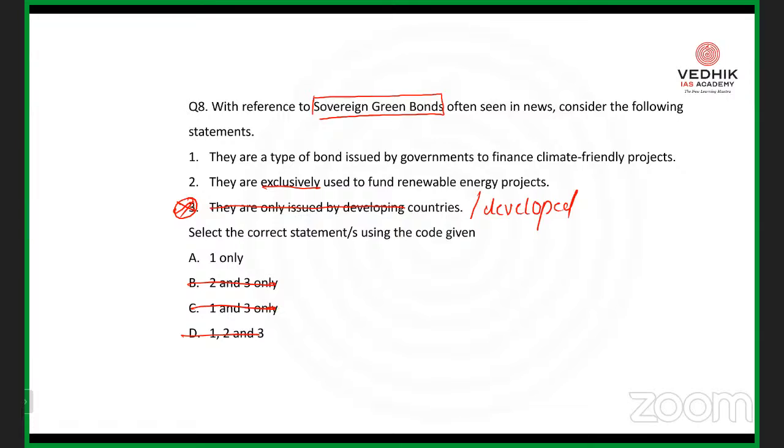Because when you're thoroughly going through the newspaper and some model question papers, and you get these types of questions, make sure that you won't miss them. Whatever the questions with three or more statements in your UPSC civil services exam, even if you don't know it, don't leave those questions. Just mark them in your first round of reading. When you go through the second round of reading, try to find out whether you are able to solve it. So question number 8, option A, 1 only, is the right answer.